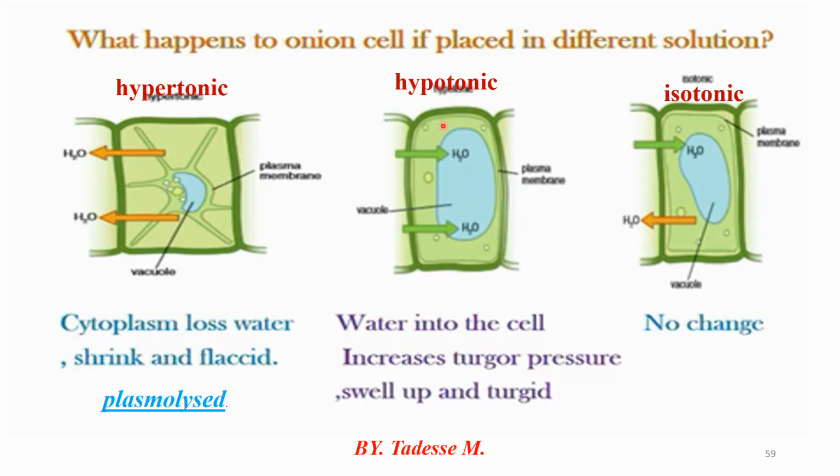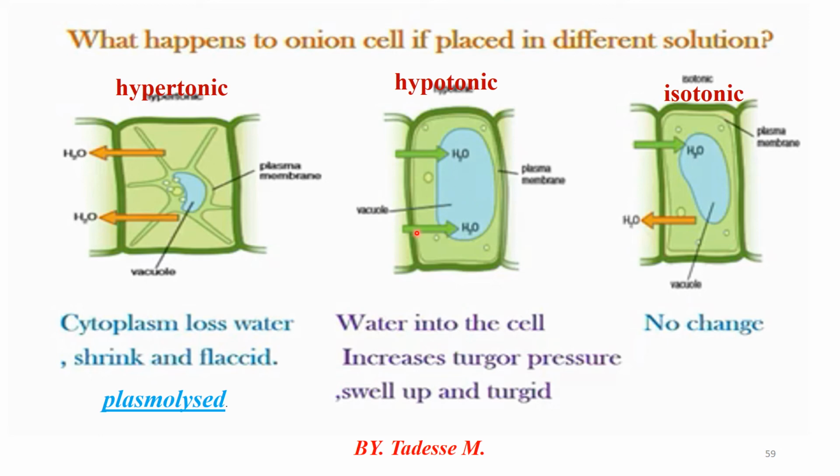If you see hypotonic in a plant cell, inside the cell low water is there, outside more water is there, but the salt is the same. Therefore, when the water moves to the inner part of the cell, the cell gains water, swells up and becomes turgid. When the water molecules move into the cell in hypotonic solution, turgor pressure increases.